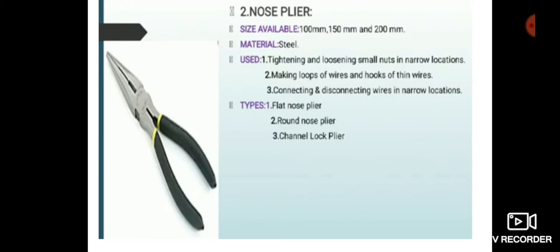Okay, then the last one is the channel lock pliers. It is a slip joint plier. They have notched jaws, generally set 45 to 60 degrees from the handles.